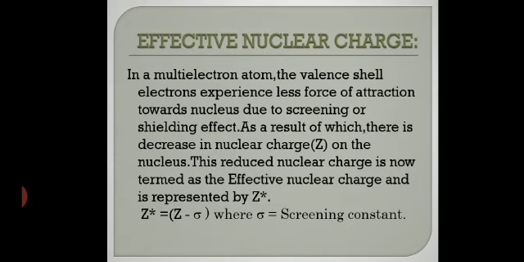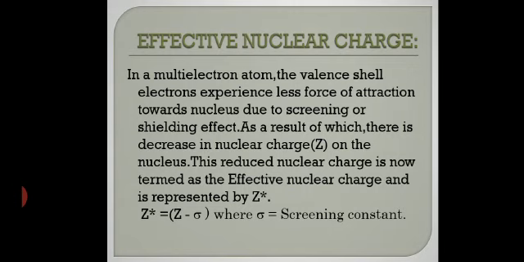Now coming to one of the properties of the modern periodic table, that is the effective nuclear charge. In a multi-electron atom, the valence shell electrons experience less force of attraction towards the nucleus due to screening or shielding effect. You know what the screening effect is? In a multi-electron atom, the innermost shells act like a screen to the electrons present in the outermost shell. They do not allow the outermost electrons to come nearer to the nucleus. That is called the screening effect or shielding effect.